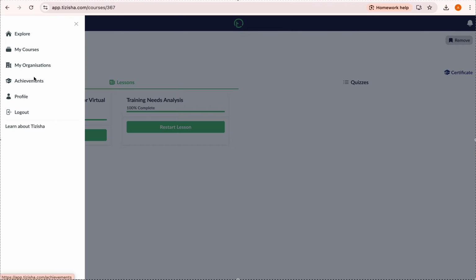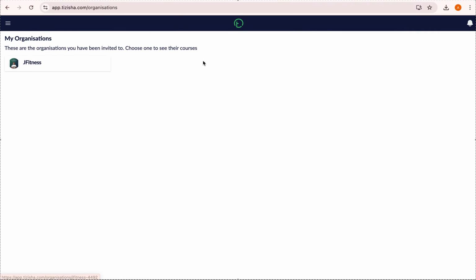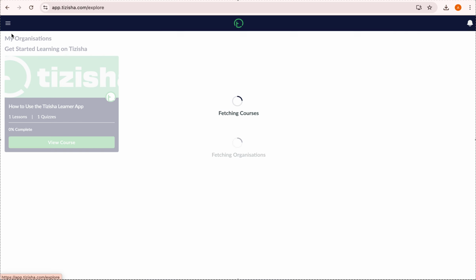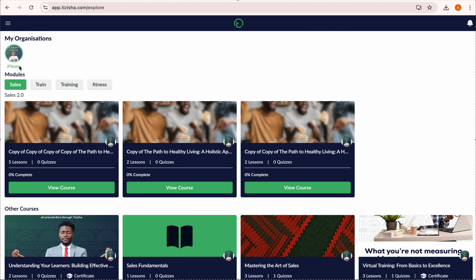So on this tab, you have different sections. We have explore, so this is the main page. Then you have my courses. Again, this is where all your saved courses will appear. Then you have my organization. So if you belong to multiple organizations here, they'll be listed here. For this case, I only belong to this organization. But if you belong to like 5-10 organizations, you should be able to see all of them from here. Similarly, you'll also see those organizations at the very top in this format. So you get to see the name of the organization and the organization logo at the very top here.